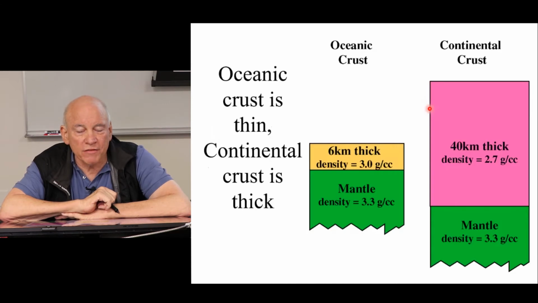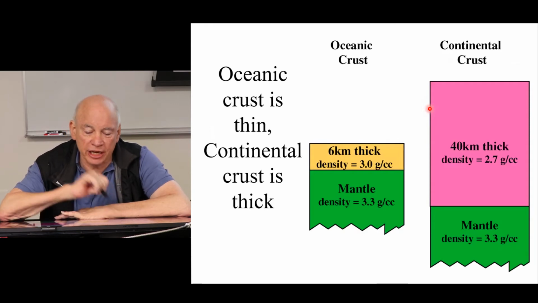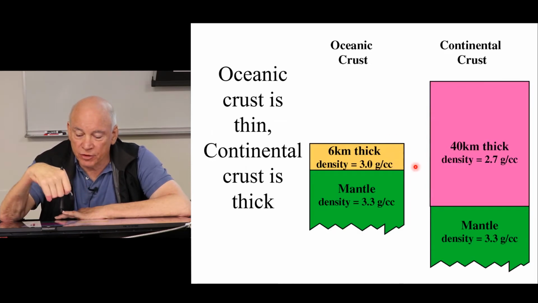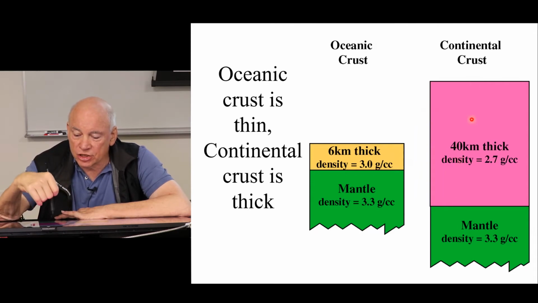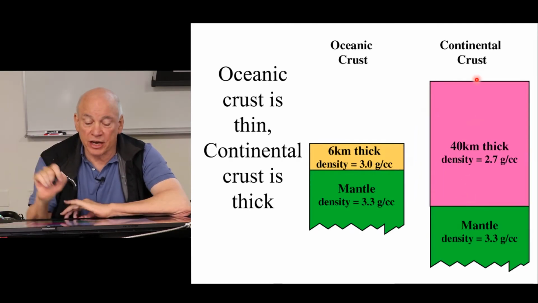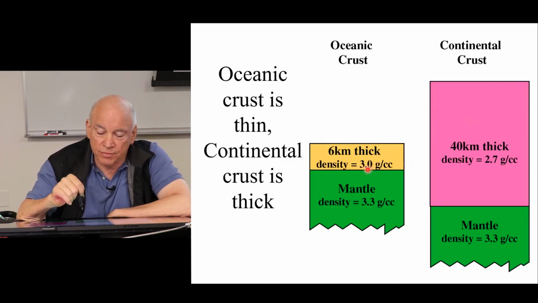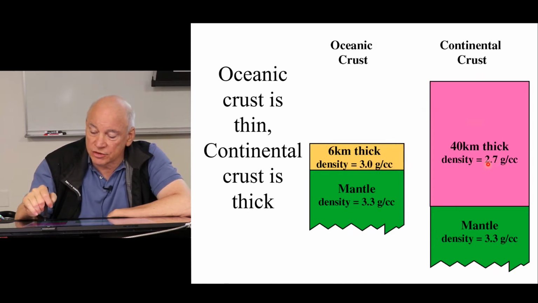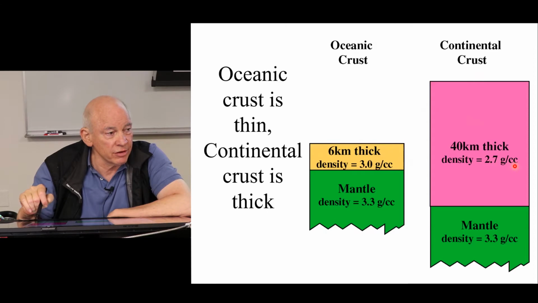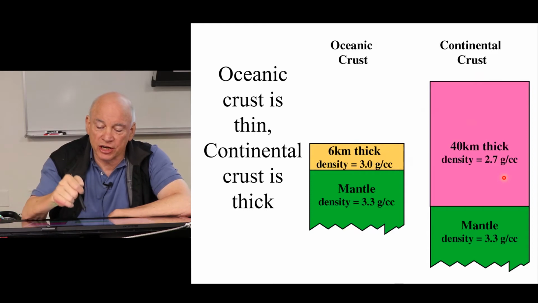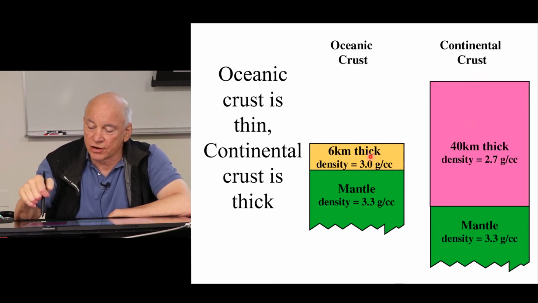All right, now, one of the things that plate tectonics does is it gives us 2 kinds of crust. One of them is oceanic crust, and the other is continental crust. So oceanic crust is thin, only 6 kilometers, 4 miles thick, whereas continental crust is much thicker, 40 kilometers or so. And the other difference is that oceanic crust is denser at 3 grams per cubic centimeter than continental crust, which is 2.7 grams per cubic centimeter. Just for reference, water is 1 gram per cubic centimeter. So this is thinner and denser. This is thicker and lighter.